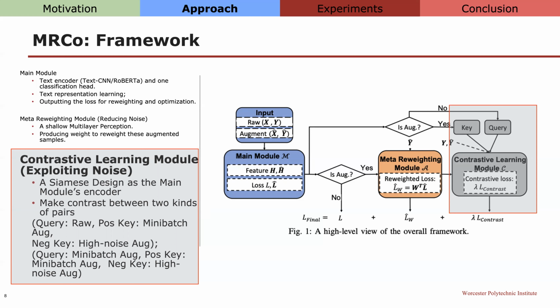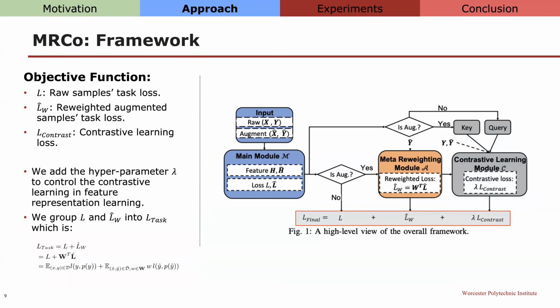So for the first pair, the query is a raw sample, and the positive key is a mini batch augmentation sample, and the negative keys are the high noise augmentations from the negative queue. For the second pair, the query is the mini batch augmentation samples. The positive key is also the mini batch augmentation, but the representation is from the Siamese encoder inside the contrastive learning module. And the negative key is the same as the previous pair. It is also the high noise augmentation from the negative queue.